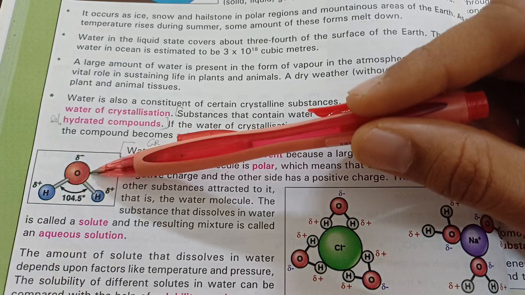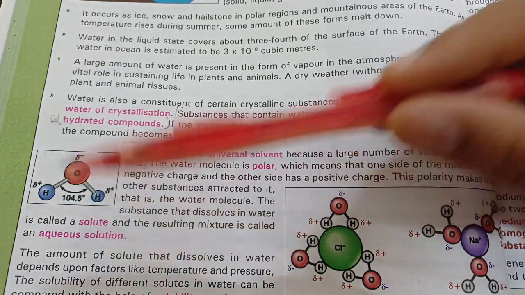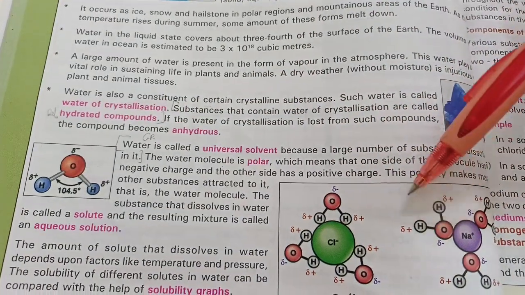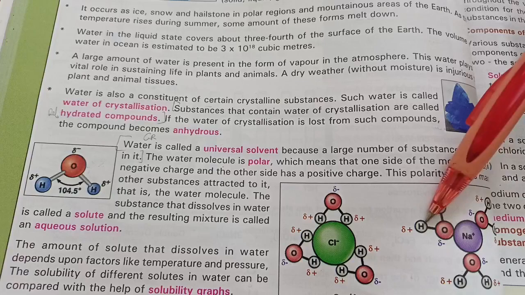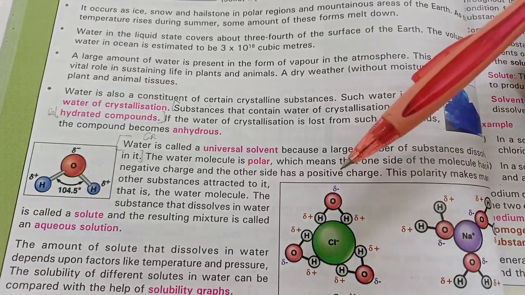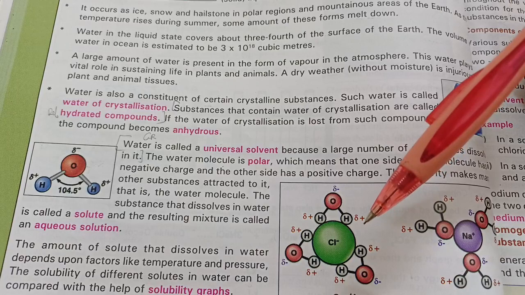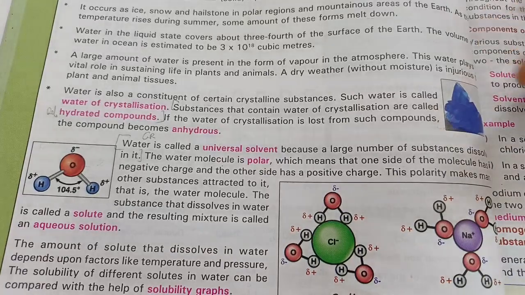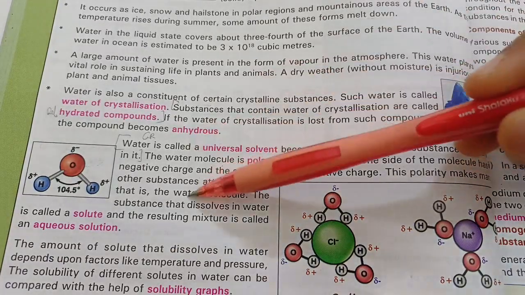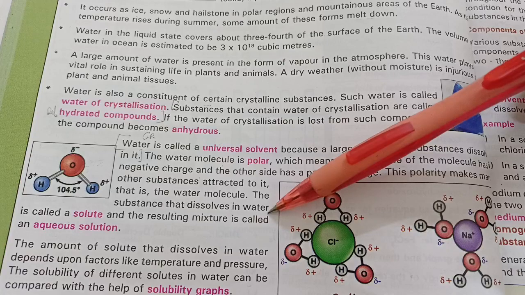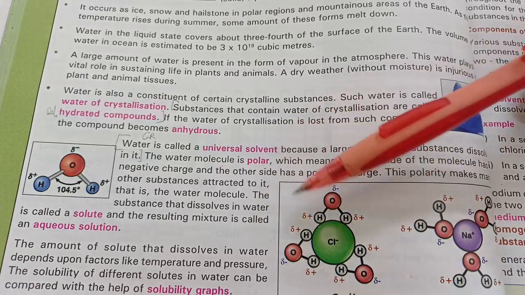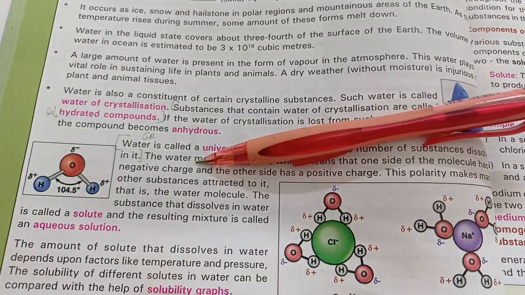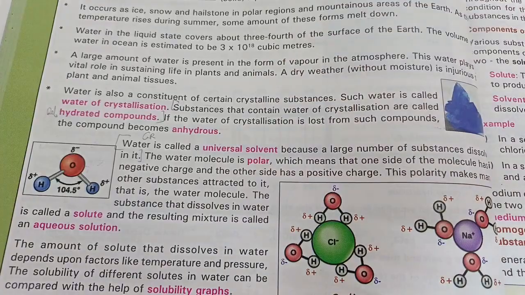So even though it's a covalent compound, it does have some properties of ionic compounds, and that is why it is able to dissolve ionic compounds like NaCl. NaCl dissociates into its ions and dissolves in water. Even HCl, it's a polar covalent compound, so even it ionizes, the bond breaks and it dissolves in water. So like dissolves like. So water can dissolve many ionic and polar covalent compounds, but it usually cannot dissolve the non-polar compounds like diesel, petrol, benzene, toluene, because those are non-polar, those are organic. So they will dissolve in organic solvents like carbon tetrachloride.